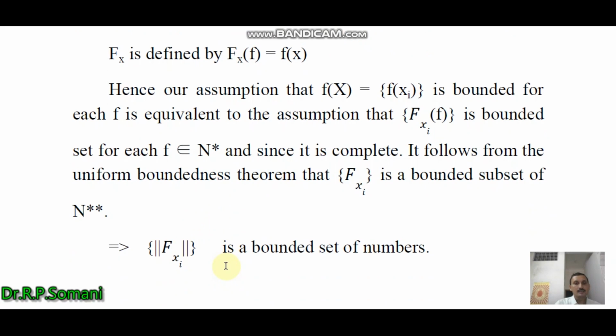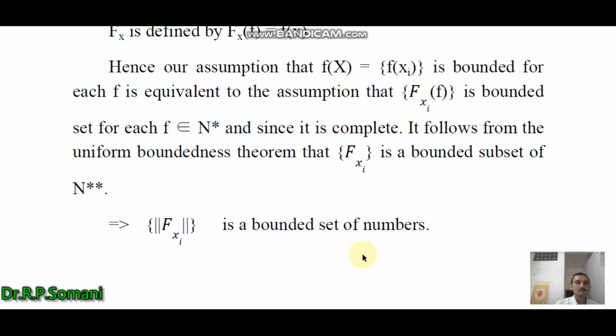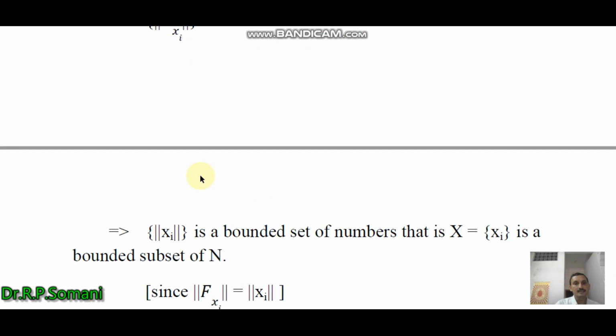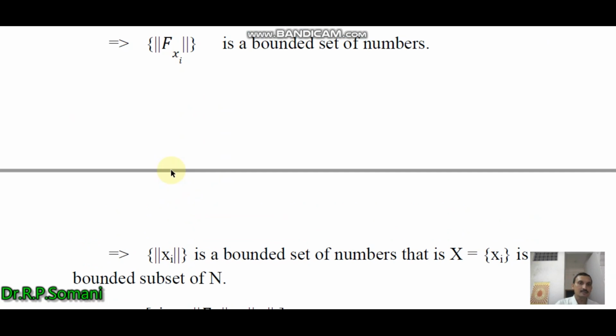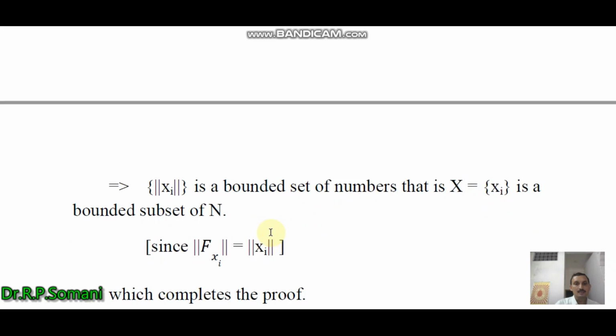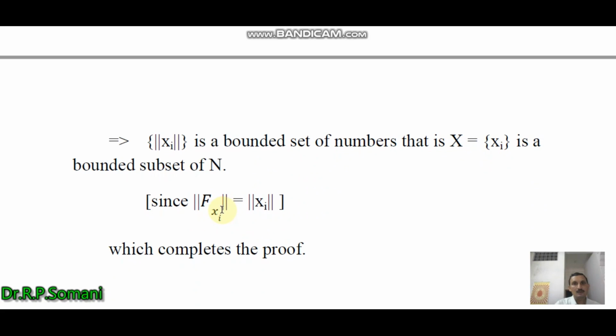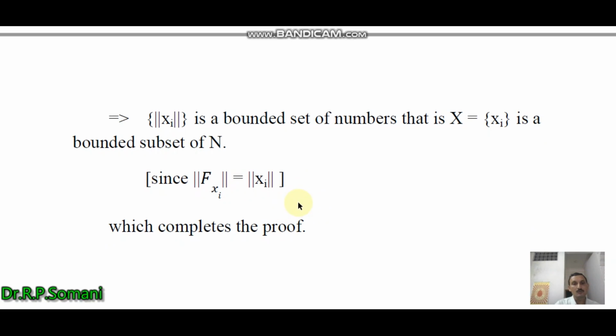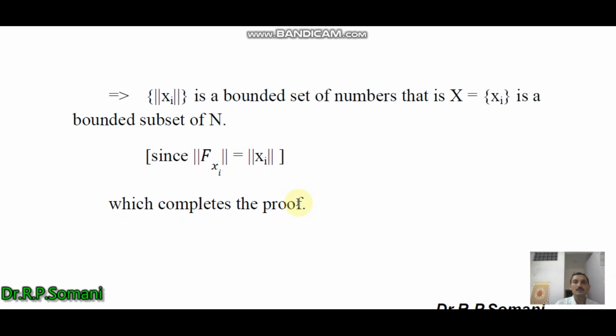So this implies that norm of F_xi is a bounded set of numbers. As F_xi and x_i are equivalent elements, since norm of F_xi equals norm of x_i, we get that norm of x_i is a bounded set of numbers, and therefore X equal to {x_i} is a bounded subset of N. So in this way we obtain the proof, which completes the proof of this second theorem.